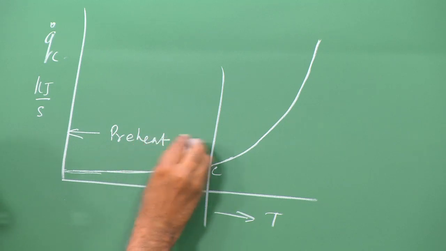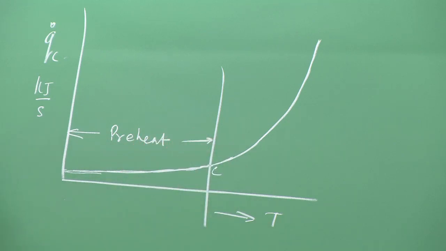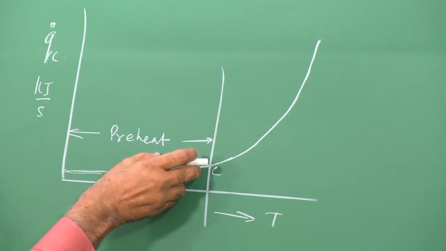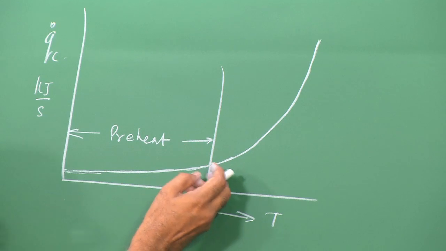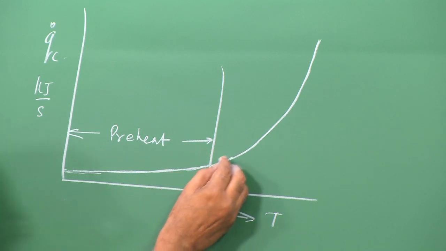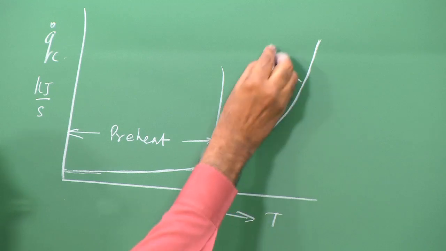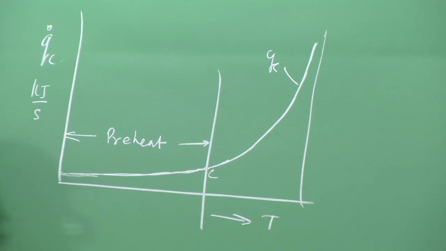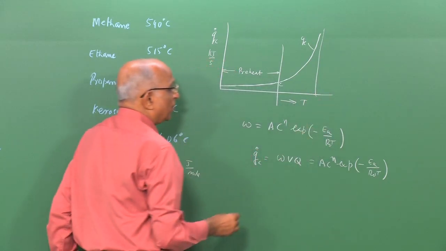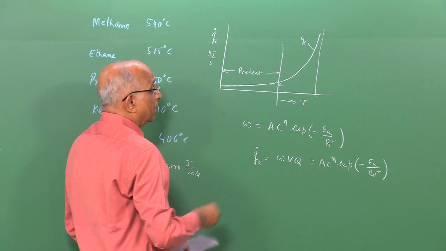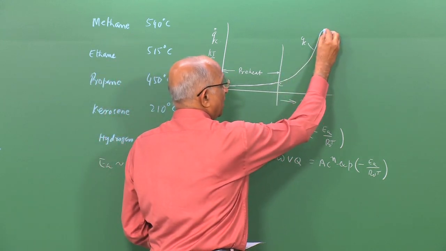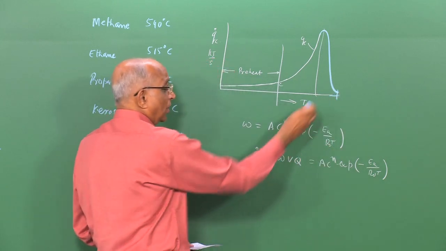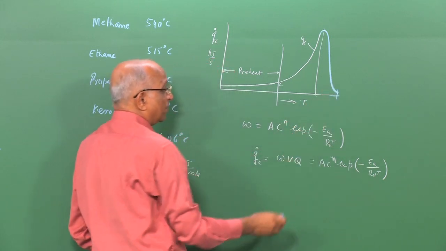During the preheat process, what really happens is there is a small perceptible increase in the temperature, and that causes the reaction to proceed faster, and after the preheat stage is over, the reaction goes fast, and this is why the actual heat is liberated in this particular phase. And mind you, we did this total problem also, we said it reaches a maximum when there is still some concentration left, and therefore, thereafter it drops down like this, and this is when the total reaction is over and the maximum temperature is reached.